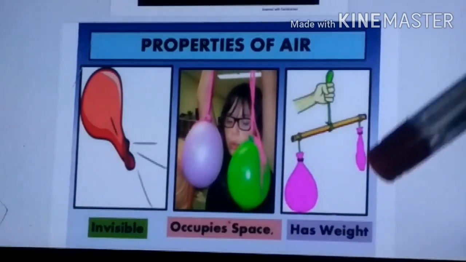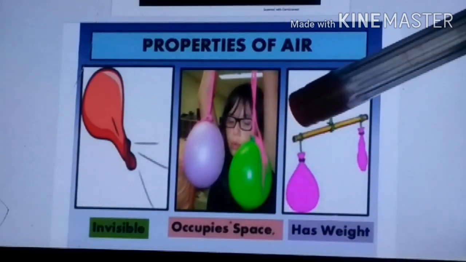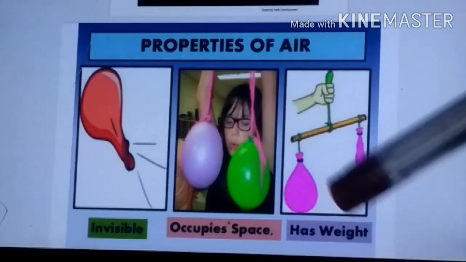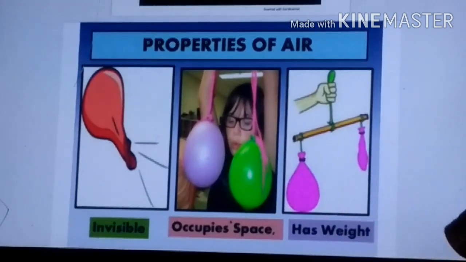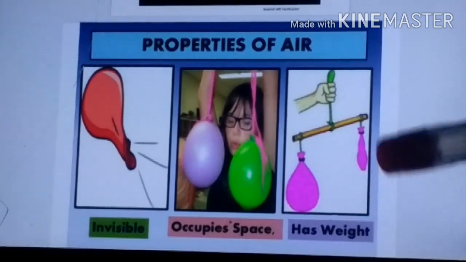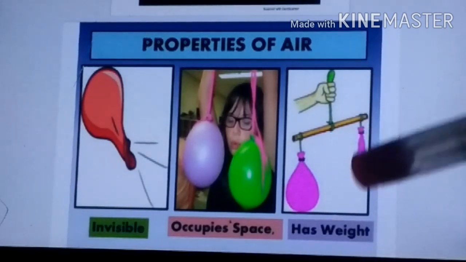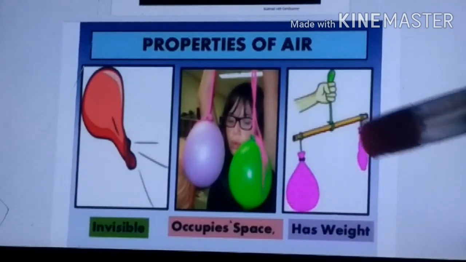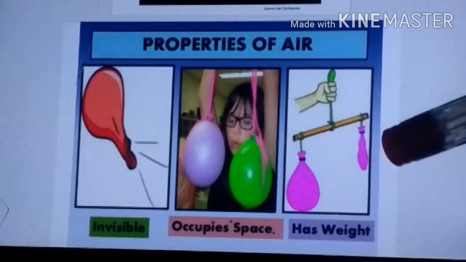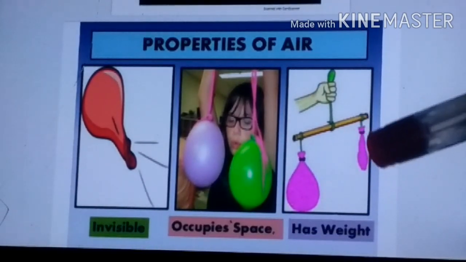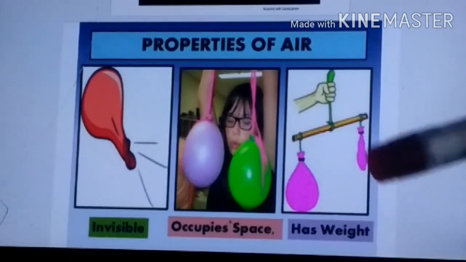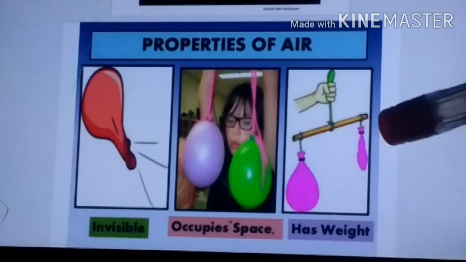The balloon which was filled with air, that side of the rod goes down. What does it mean? It means air has weight. Why? As you all know, the heavier the object, that rod or whatever holds it will go down. So it is like a beam balance. You can see the beam balance.